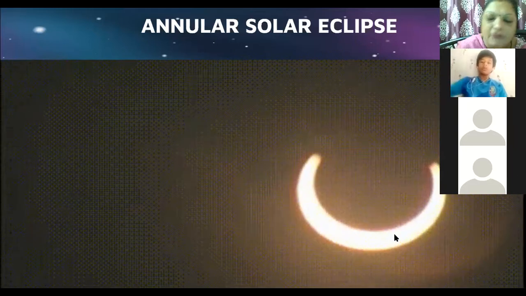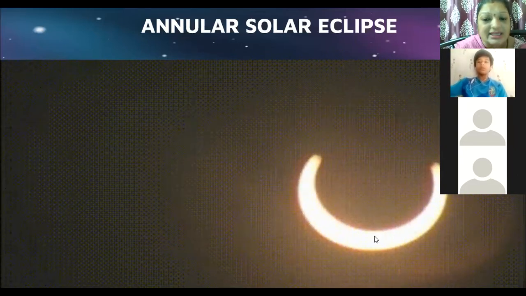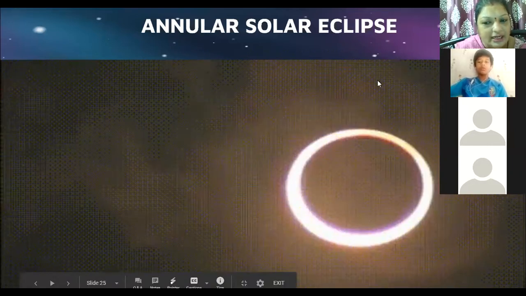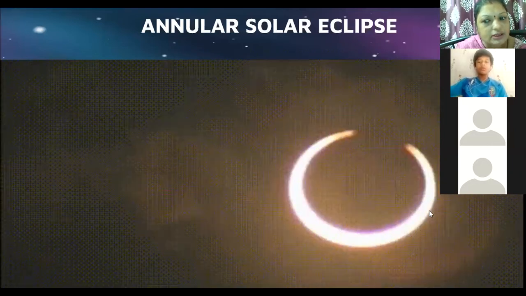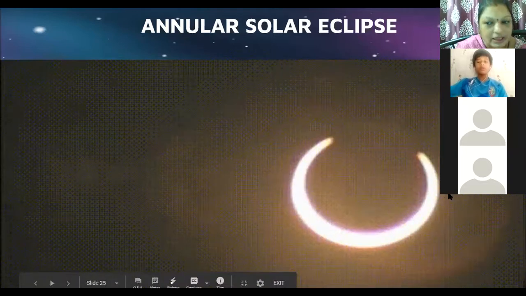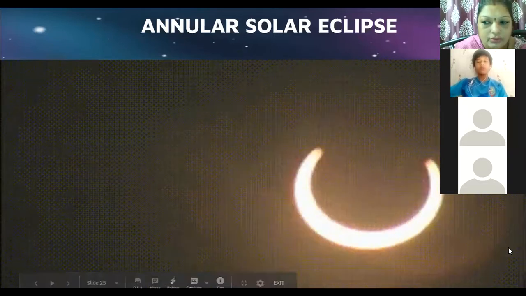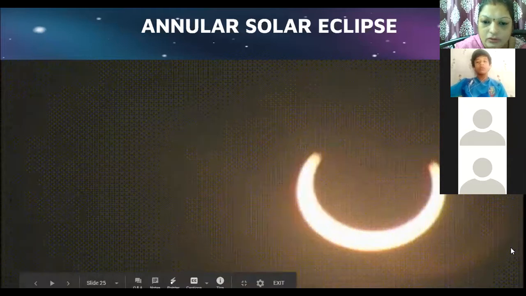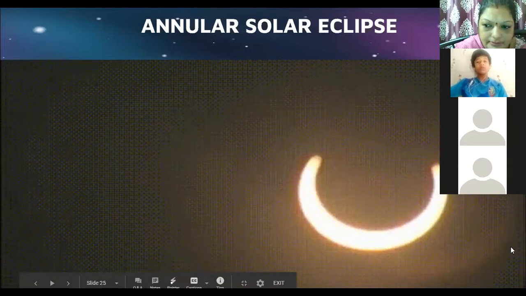And this annular solar eclipse will occur only when the moon is away from the earth. The moon is in the apogee position. On the annular solar eclipse, the moon is away from the earth. It is in the apogee position. And the shadow of the moon does not fall on the earth.